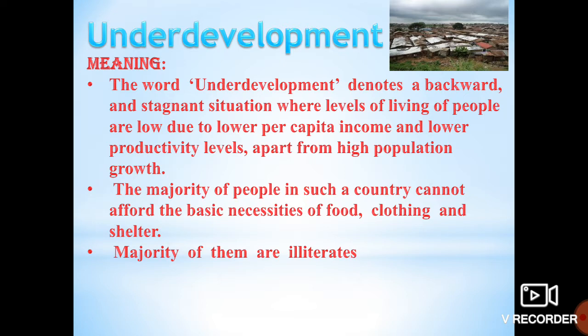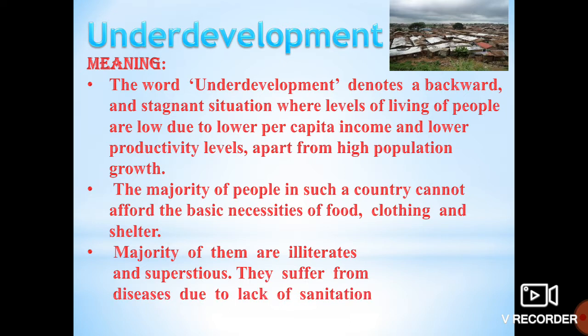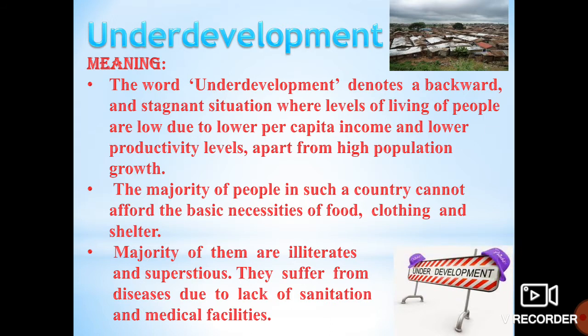Majority of them are illiterates and superstitious. They suffer from diseases due to lack of sanitation and medical facilities. Why is it happening? Because there is no proper sanitation. Sanitation means drinking water facility, and proper disposal of waste is also not being done, and lack of medical facilities also can be seen. Because of this we can see there is underdevelopment in the countries.